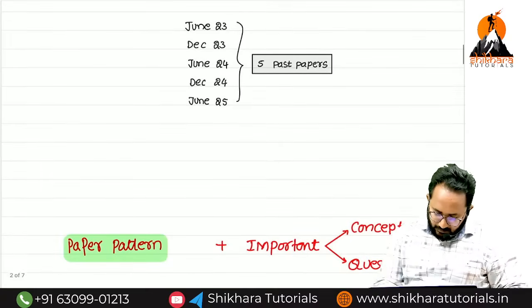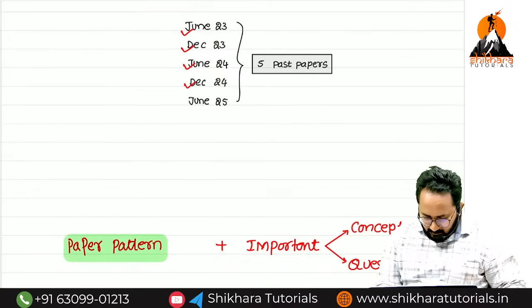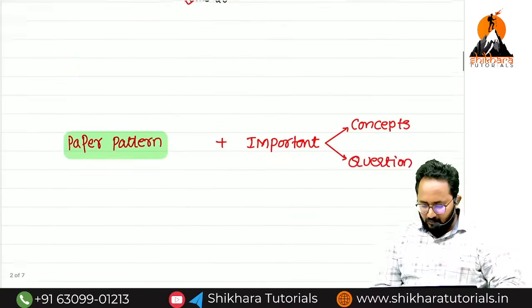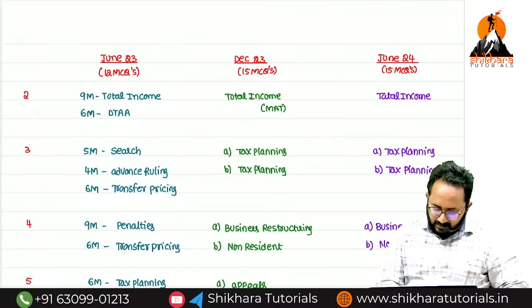Under the new syllabus, we already have 5 exams over: June 23, December 23, June 24, December 24, and June 25. We can exclude one attempt's question paper directly because in that attempt they gave only 12 MCQs.